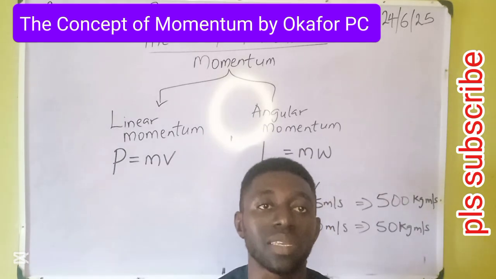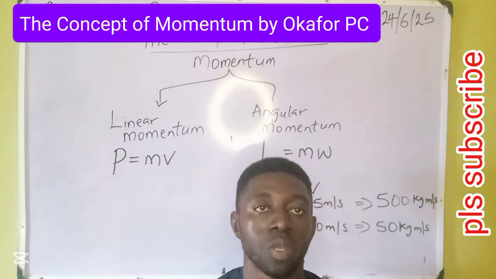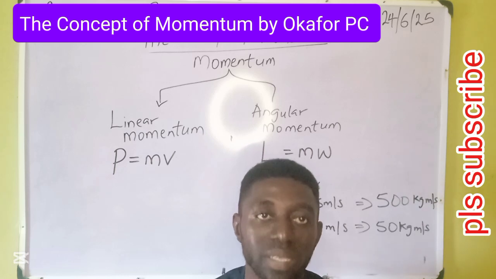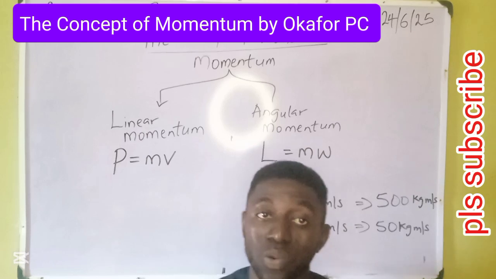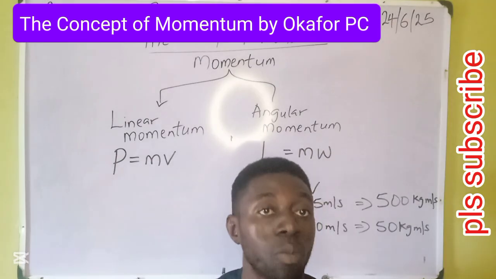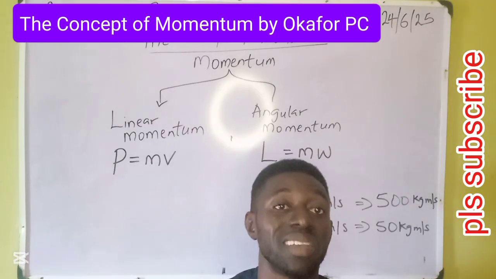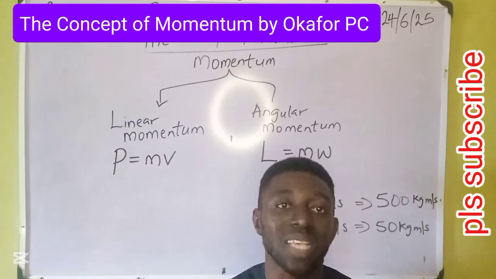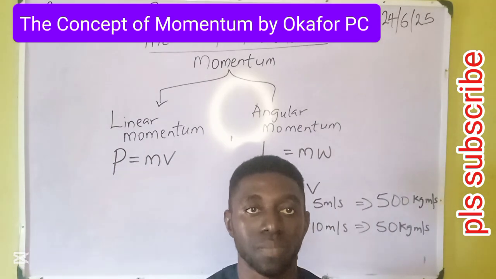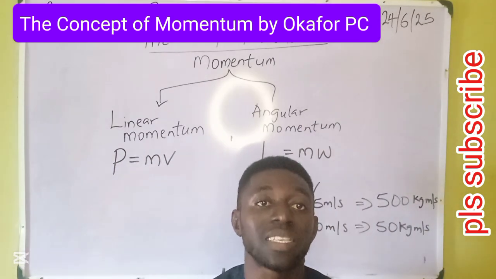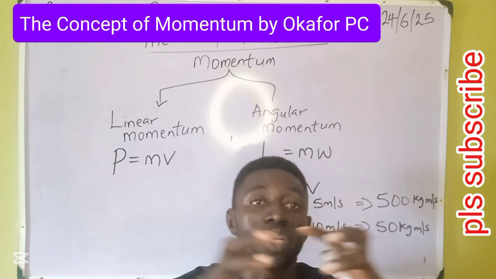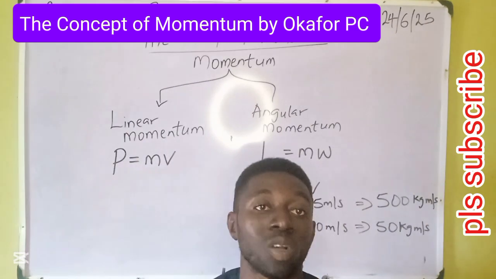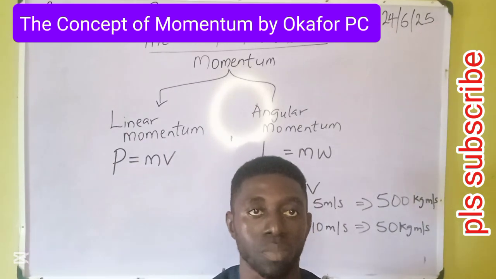So what we target in the military is to increase the momentum of our missiles. Any weapon of warfare that has a greater mass and also a greater speed has a greater momentum and a greater tendency of destruction. We must have heard of ballistic missiles. Ballistic missiles are missiles that are projected into space. They come in a greater mass, and because of that, we need a greater force to make them move at a greater speed, and they cause massive destruction.